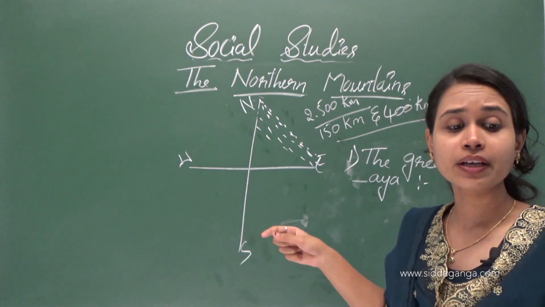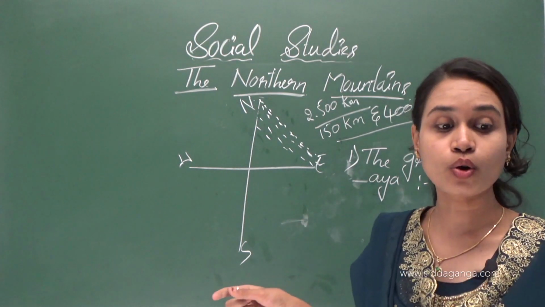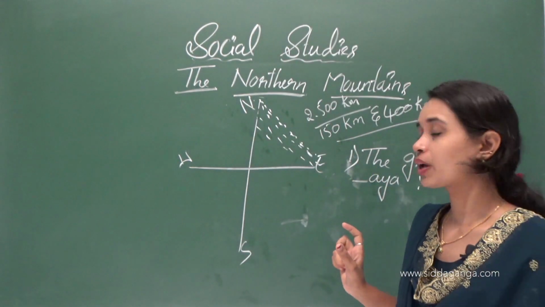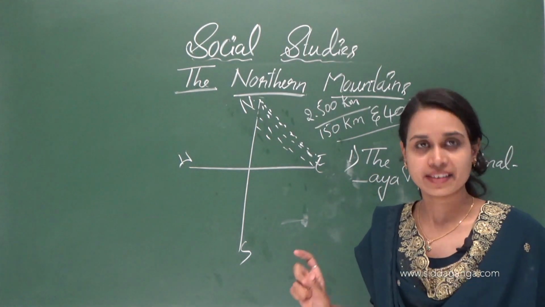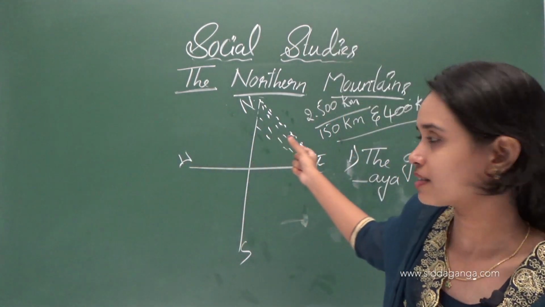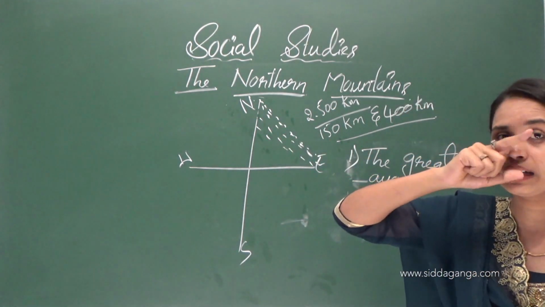Here we have glaciers. Glaciers means slow moving rivers of ice, originated from these mountains, from these Great Himalayan ranges.